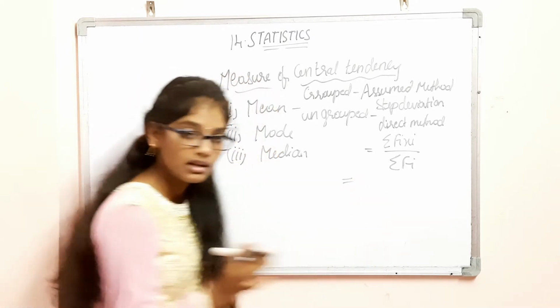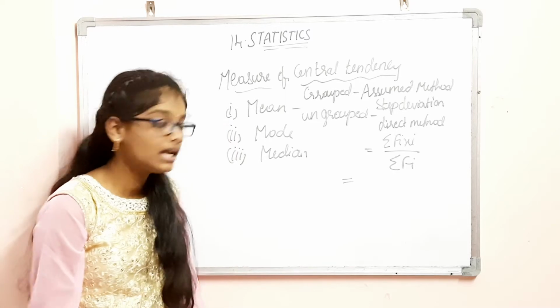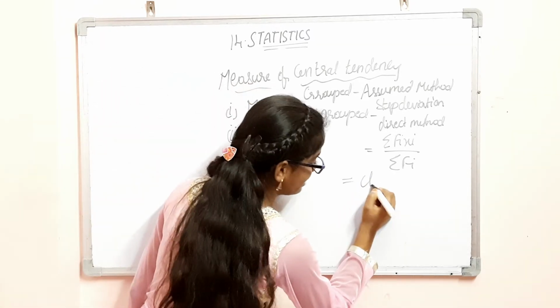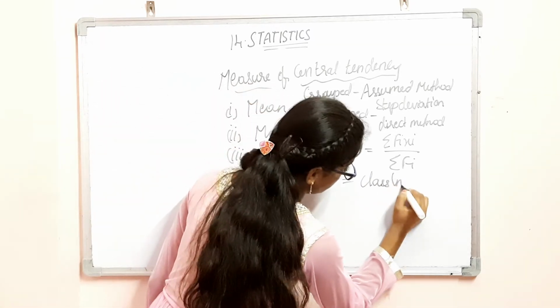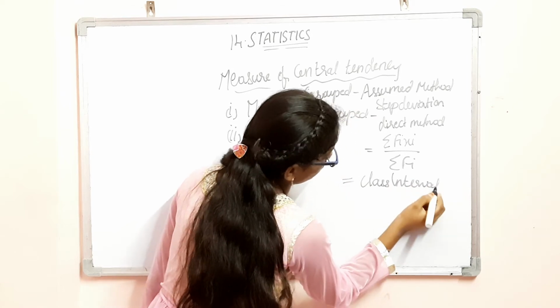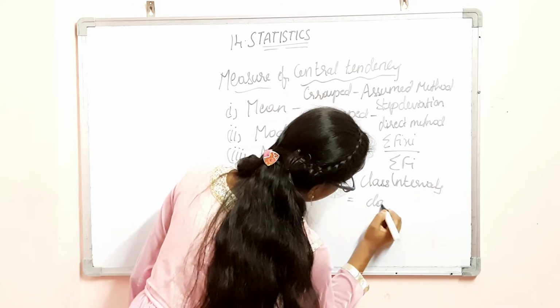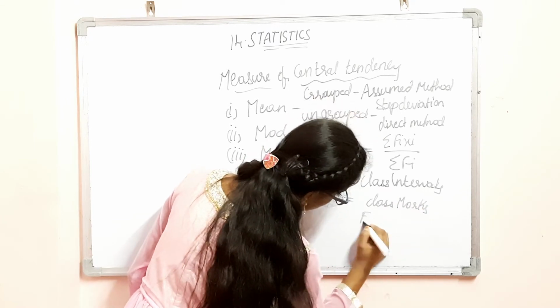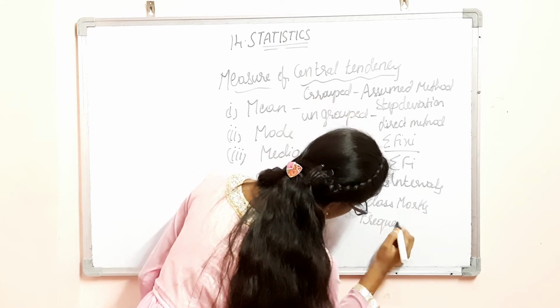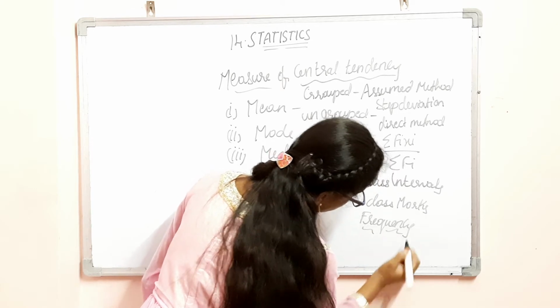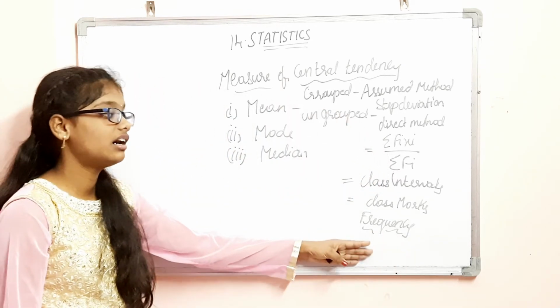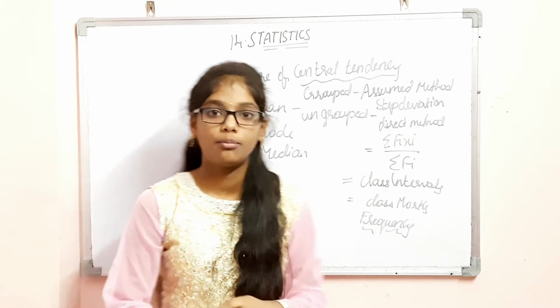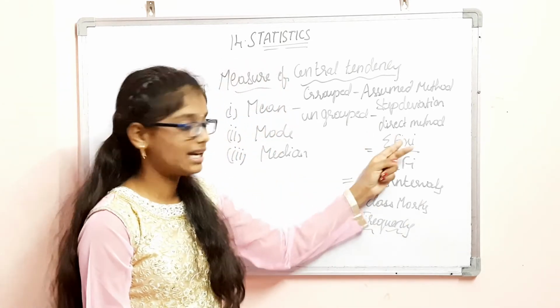In this particular statistics topic, we are going to know many words like class intervals and class marks and frequency, and so on. Now we're going to solve a problem on direct method.